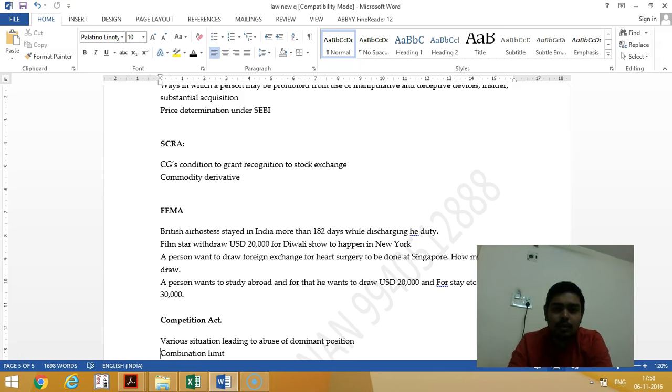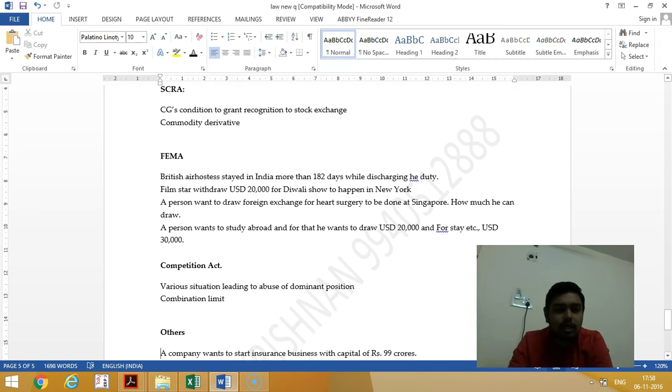So anybody who is assisting in transacting with a non-transferable specific commodity derivative will be penalized. And the central government, if they think fit in any specific area, may apply the SCRA to a commodity derivative. Okay. Then FEMA: British harvesters stayed in India for a period of more than 180 days while discharging a duty.